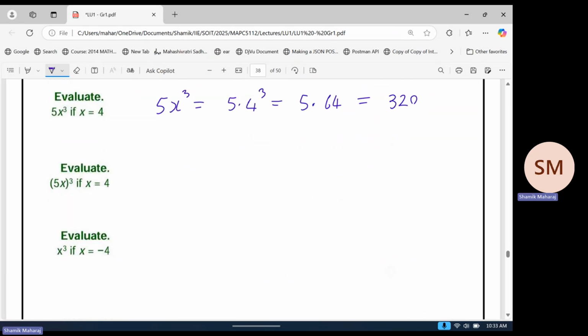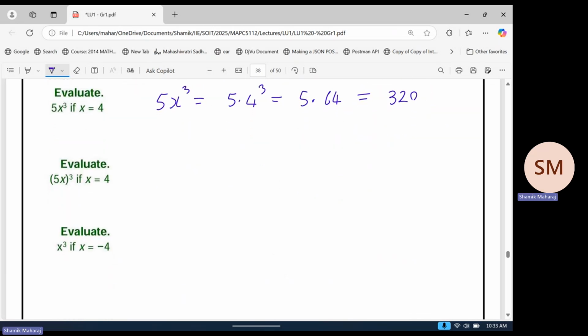Okay, and very quickly, I'll make the point with this next one that I'm not going to do the whole thing. If you have 5x and the cubed is on the outside, you substitute the value into the bracket. So 5 times 4 and the cubed is on the outside. That becomes 20 on the inside with the cubed on the outside. And 20 cubed is, I don't know, anyone knows? 8,000, thank you. 8,000, yeah, that seems right.